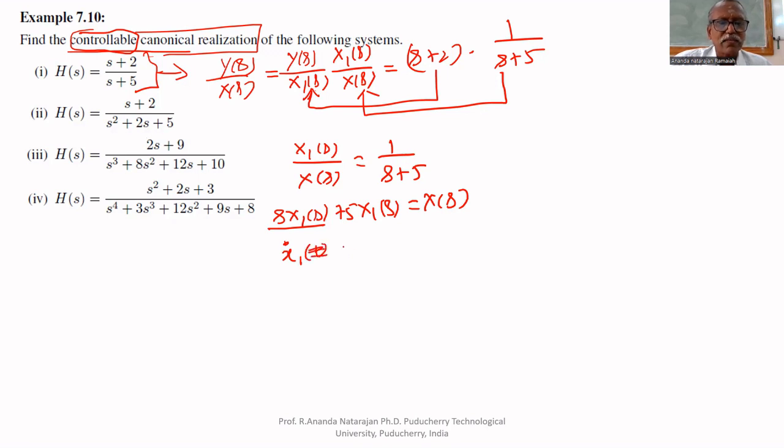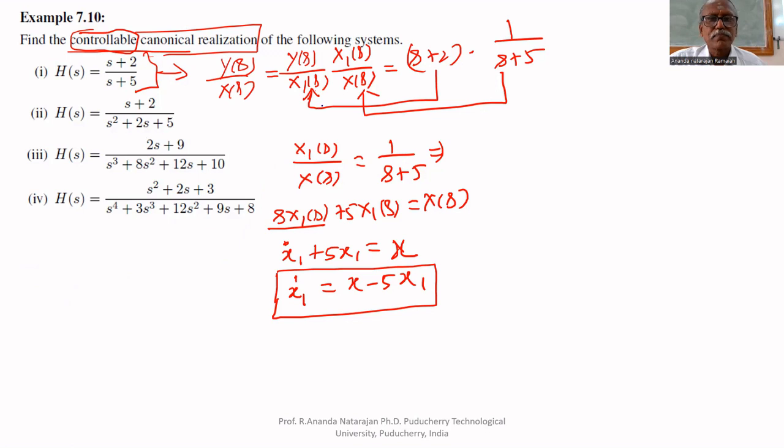Hereafter we will write x1 simply for x1 of t, with t in brackets. So x1 dot of t plus 5 x1 of t equals x of t, or it can be written as x1 dot equals x minus 5 x1. This is one equation.